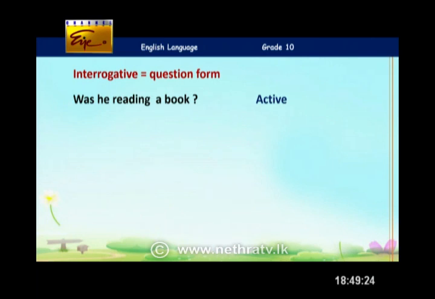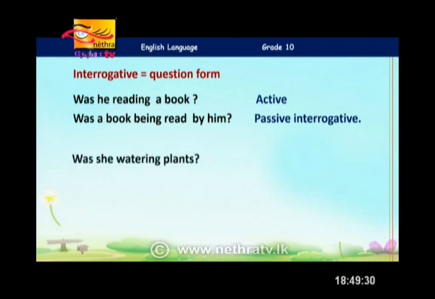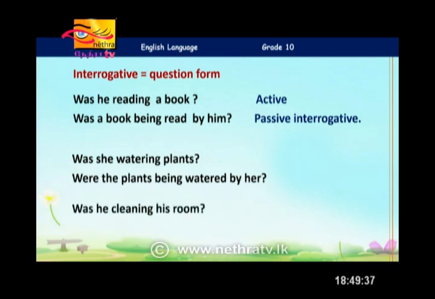Shall we? All right. Was he reading a book? That is active voice. Was a book being read by him? Passive. Was she watering plants? Were the plants being watered by her? Oh yes. So was he cleaning his room? Was the room being cleaned by him?